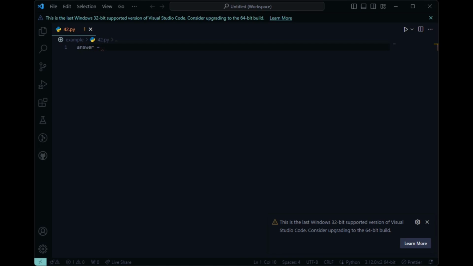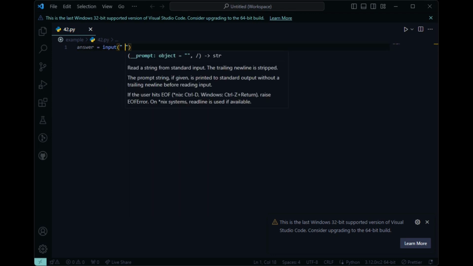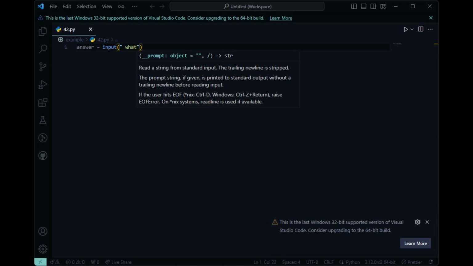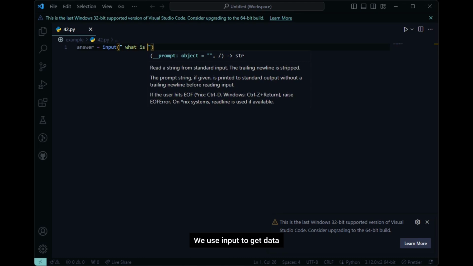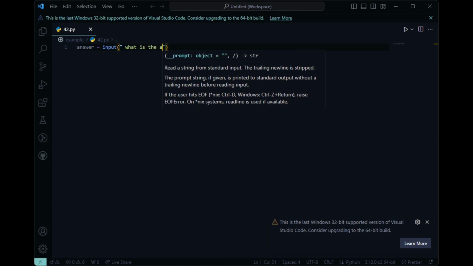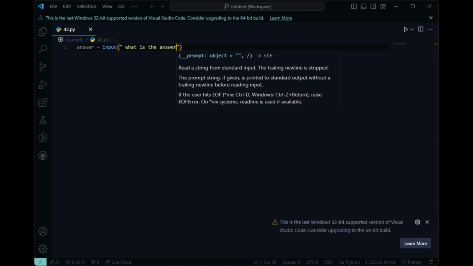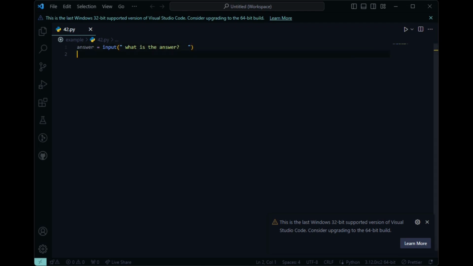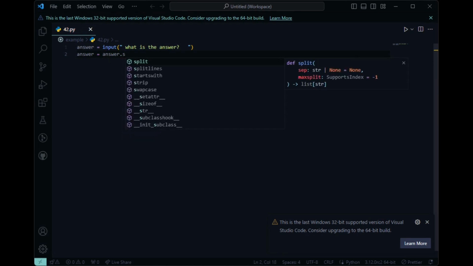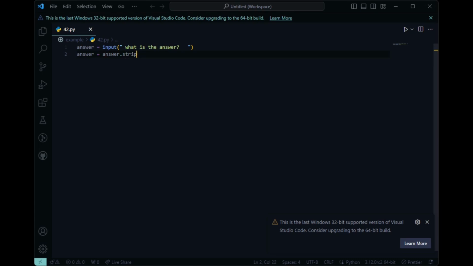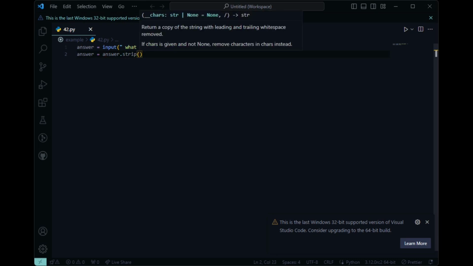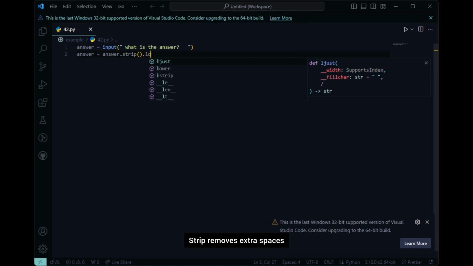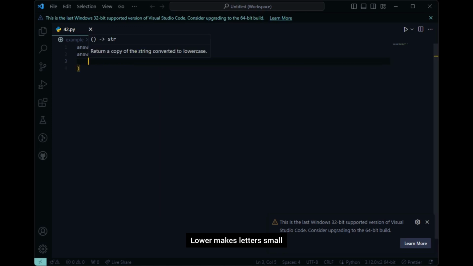answer = input(). What is the answer? We use input to get data. answer = answer.strip().lower(). Strip removes the extra space, lower makes letters small.